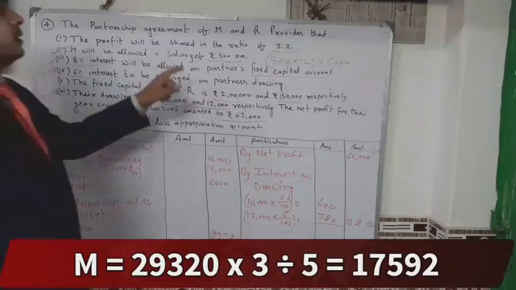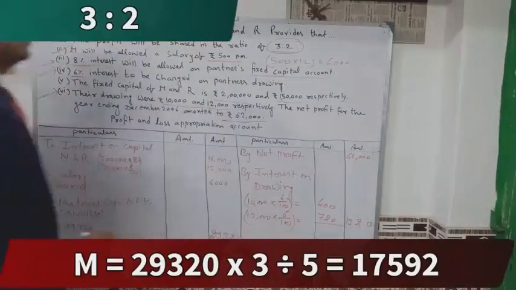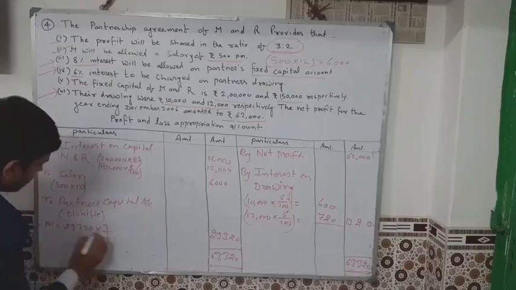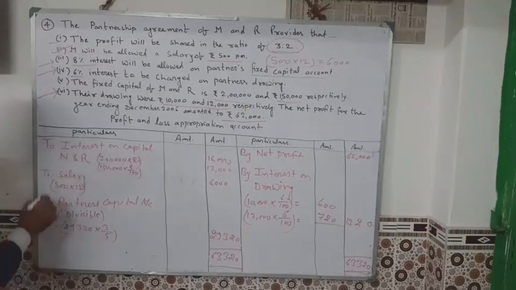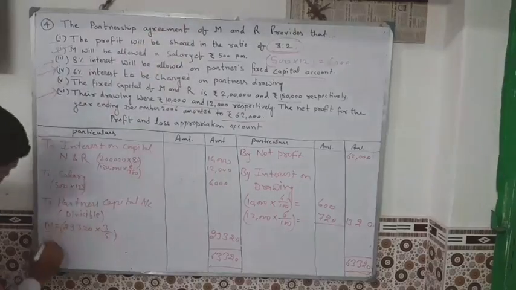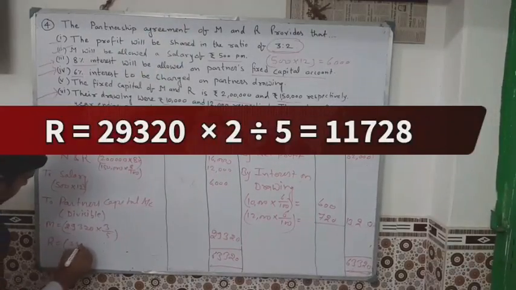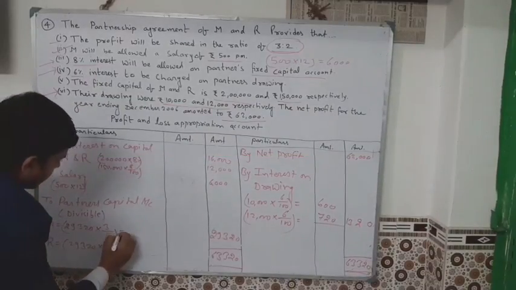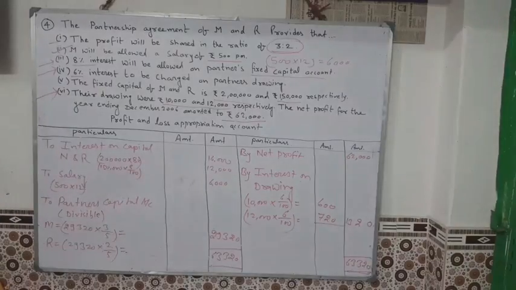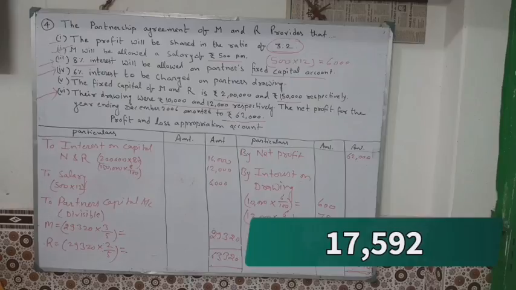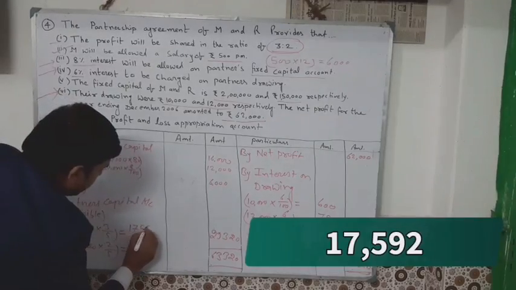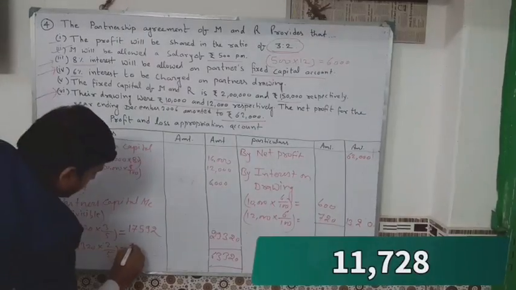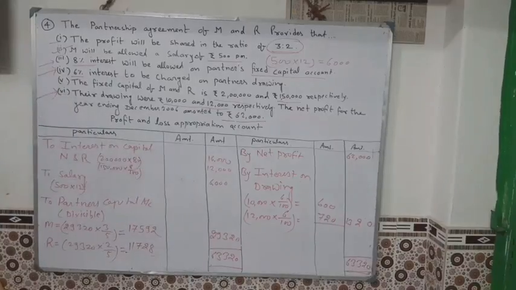Ratio is already given. 3:2 ratio here. You will calculate M is equal to 29,320 into 3 divided by 5, and R is equal to 29,320 into 2 divided by 5. Write down the amount: 17,592 and 11,728. Okay. Try to understand easily.